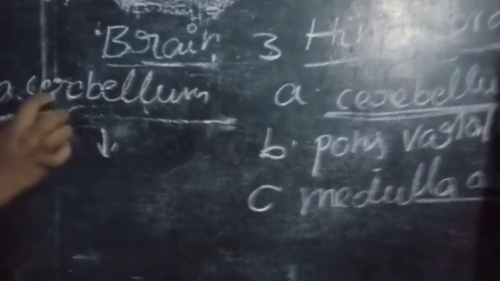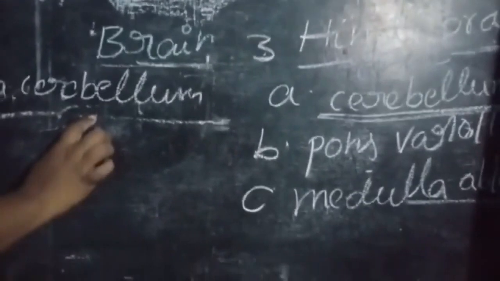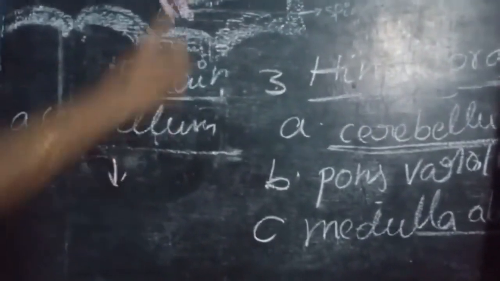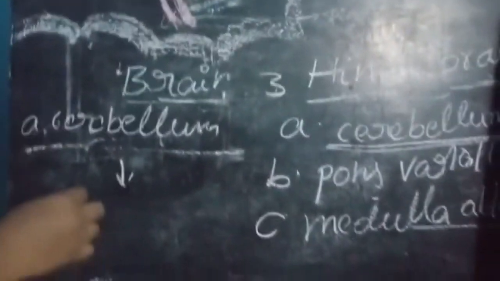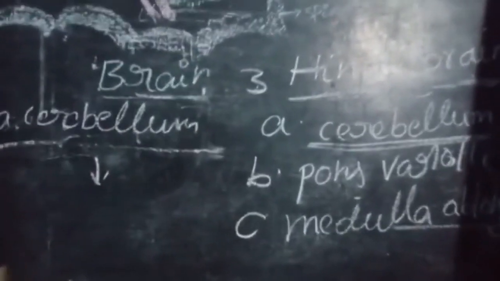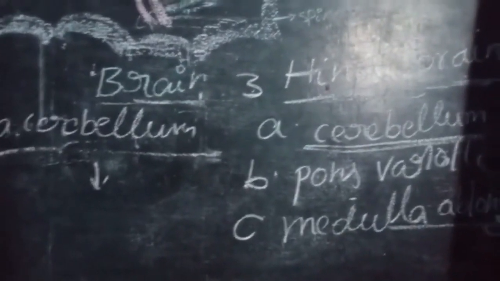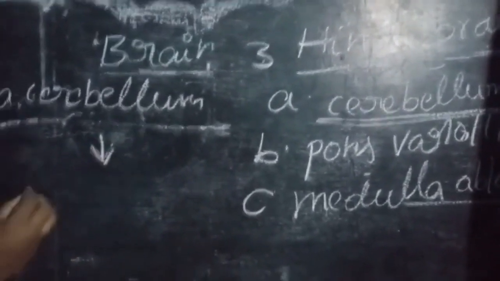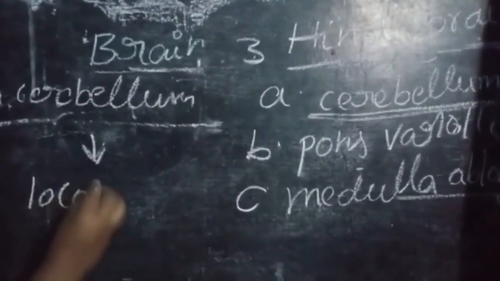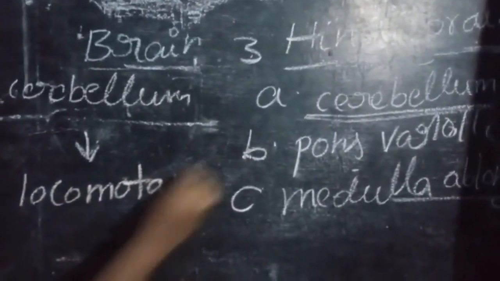The cerebellum controls and coordinates locomotor movements. It maintains equilibrium.